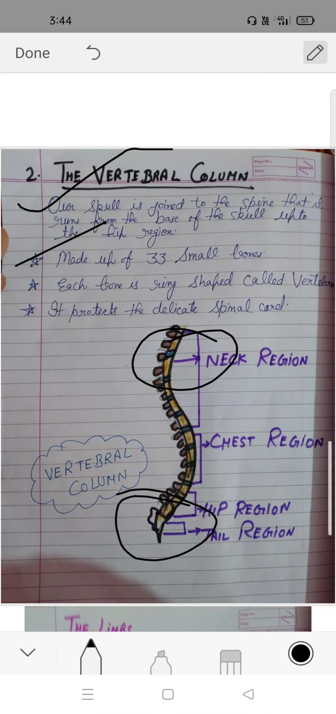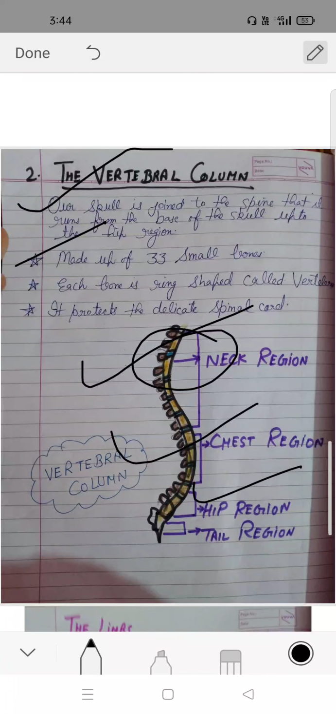Each bone is ring shaped, called a vertebra. It protects the delicate spinal cord. As shown in the picture, it has various rings. First of all, the neck region, second is the chest region, third is the hip region and last is the tail region.